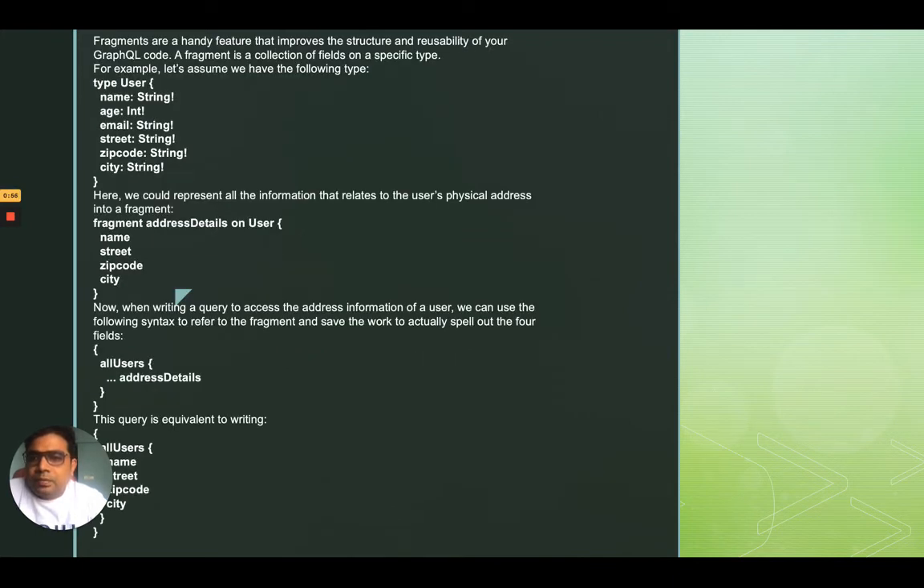And fragments last. So if a type has a long list of values, you can fragment it. For example, the address can be fragmented, as you can see on the screen, for the user. And in the next line at the bottom, where I'm putting the mouse cursor, you can see the fragmented part is used.